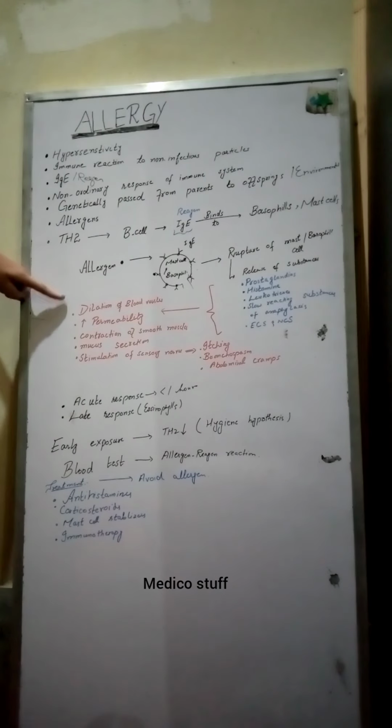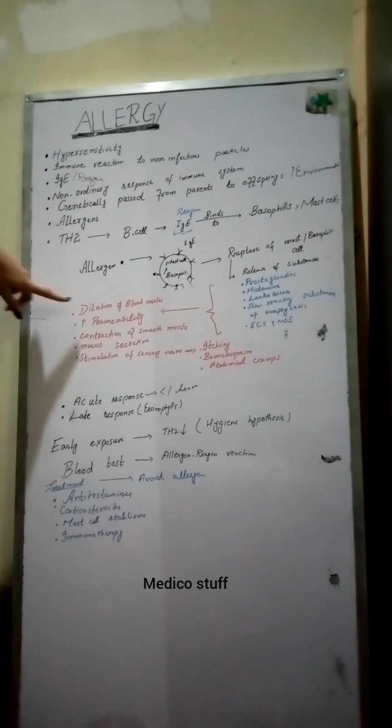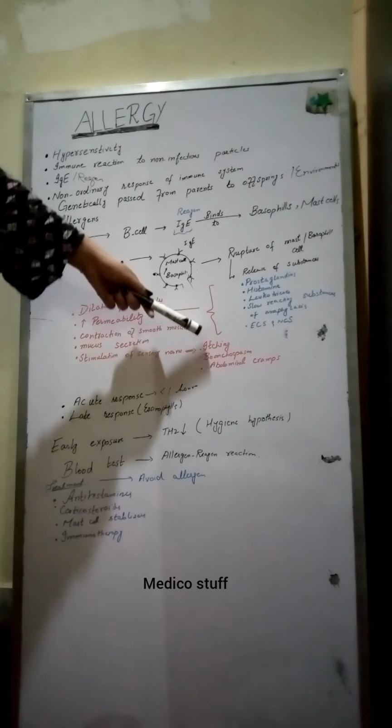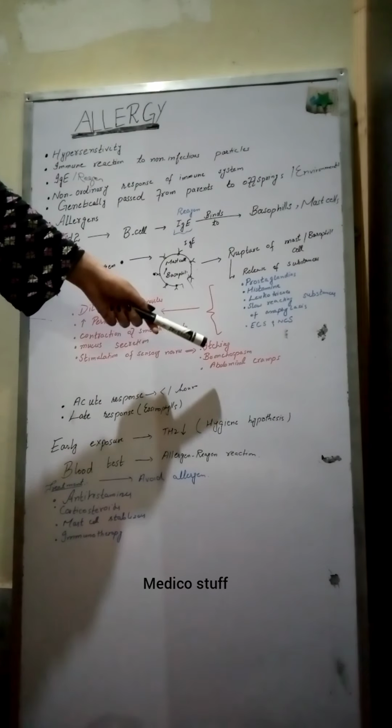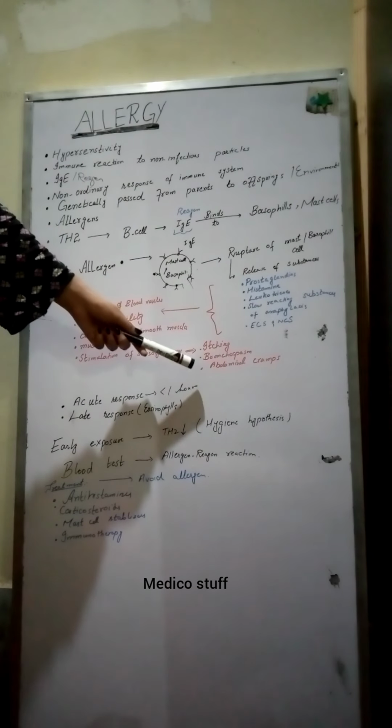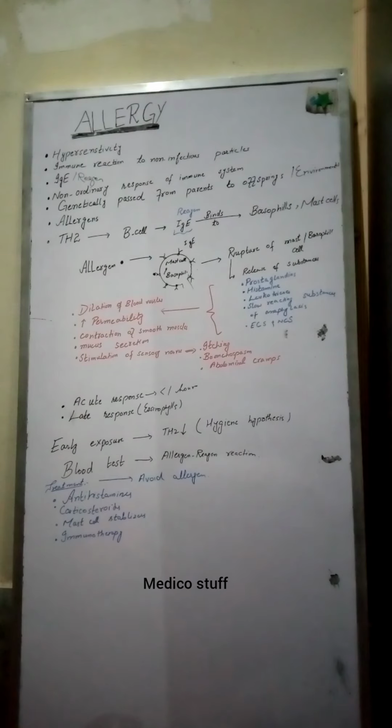All these substances released in response to the allergen reaction cause vasodilation. First of all, vasodilation. Histamine is usually specific for vasodilation. Then when there is vasodilation, there will be increased permeability of capillaries. Also the contraction of smooth muscles, like bronchospasm, mucus secretion, and stimulation of sensory nerves. When there is stimulation of sensory nerves, there will be itching. Bronchospasm means contraction of the smooth muscles of the bronchus, and there can be abdominal cramps or vomiting.